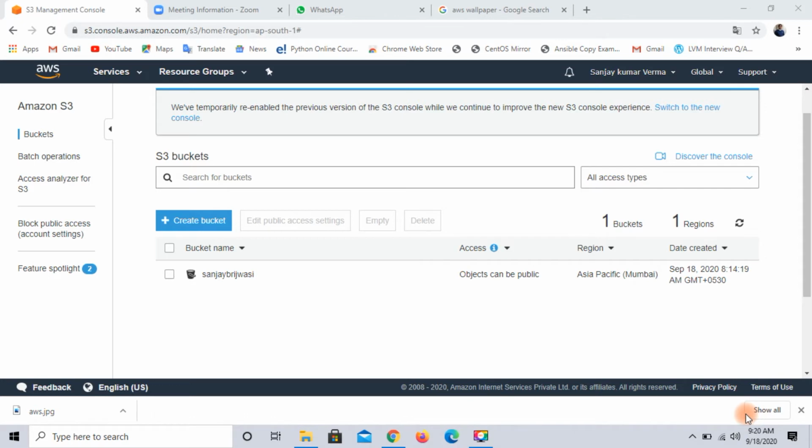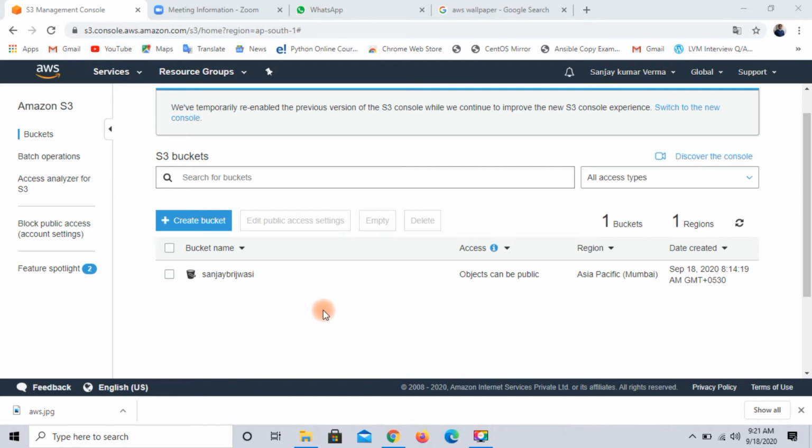The features of S3 are durability, flexibility and scalability, and you can grow to any size. There is no pre-provisioning. Now this is the important thing in object storage. What is the meaning of no provisioning? It means the capacity of stored data is not defined. You can store any amount of data. If you have 1 MB of data, then you can store it. If you have 10 TB of data, then you can store it. You can easily explore this service. So let's see how to configure the S3 service.